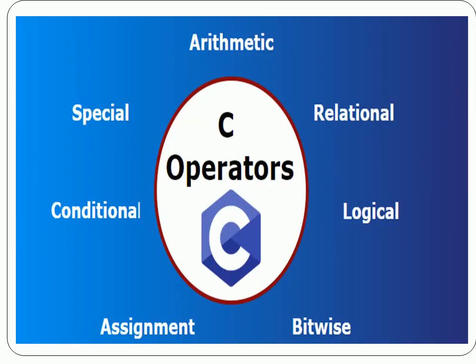Now let's move on to the next topic, operators. Operators are symbols that help in performing operations of a mathematical and logical nature. The classification of C operators is as follows: arithmetic, relational, logical, bitwise, assignment, conditional, and special operators. In the forthcoming slides, we will see each operator in a detailed manner.